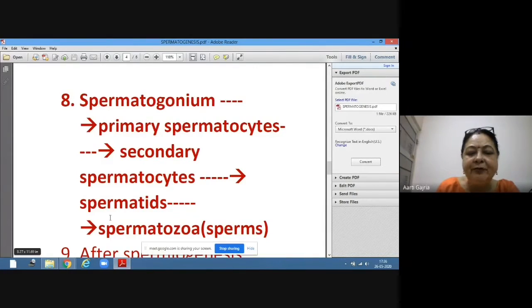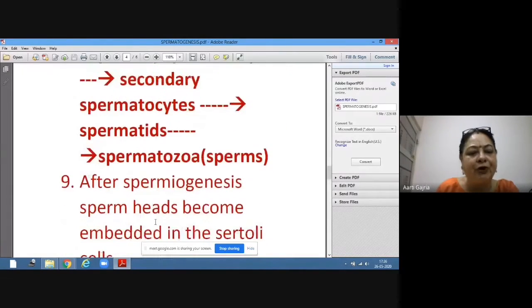And these spermatids are all haploid, n, 23 chromosomes. And these spermatids will get transformed. Transformed means only a change in shape, not division. And they get converted into spermatozoa. Spermatozoa are sperms. So spermatozoa are also haploid in nature, and sperms have 23 chromosomes in them.